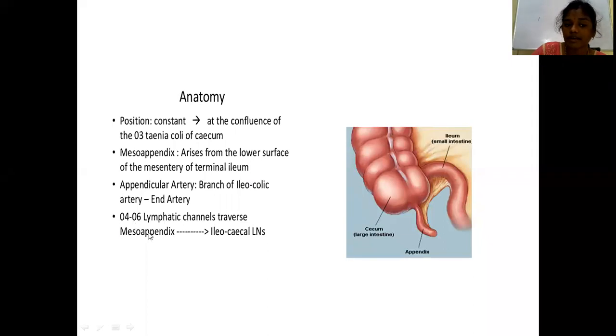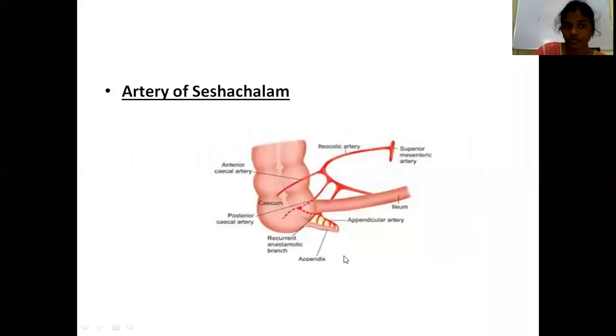Its lymphatic drainage is to the ileocecal lymph nodes. And one word about the artery of Seshachalam. This is also known as the accessory appendicular artery. This is an important one. The artery of Seshachalam, also known as the accessory appendicular artery.